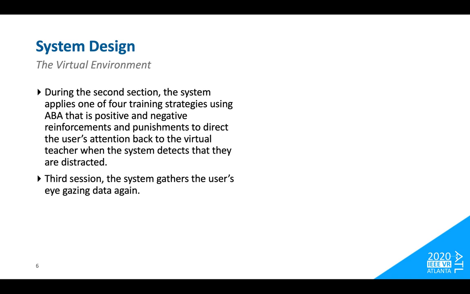During the second session, the system applies one of the 4 training strategies using ABA, that is positive and negative reinforcements and punishments, to direct the user's attention back to the virtual teacher when the system detects that they are distracted. For the third session, again, the system gathers the user's eye gaze data.